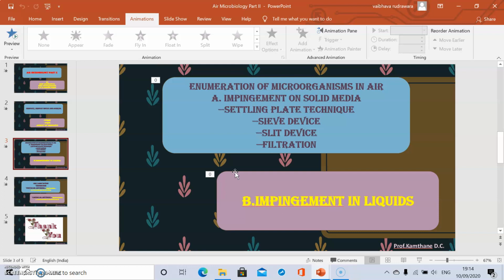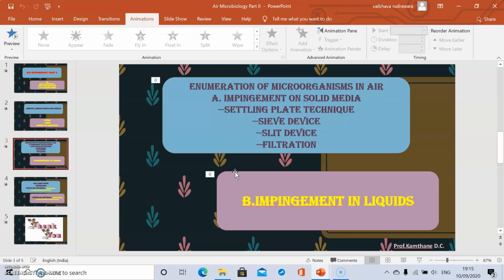Next method is the slit device. This is similar to the sieve device except that it has a narrow slit instead of pores. A Petri dish containing an agar medium is placed below the sampling device and a measured volume of air is drawn through it. Airborne particles with microorganisms impinge upon the agar surface. The plates are incubated for 24 hours. After incubation, the isolated colonies are studied for colony characters, Gram's nature and motility.